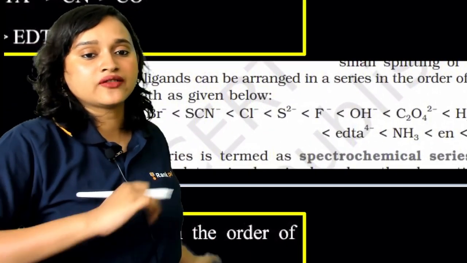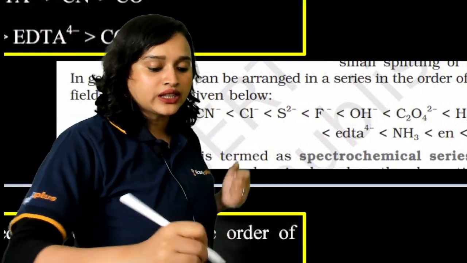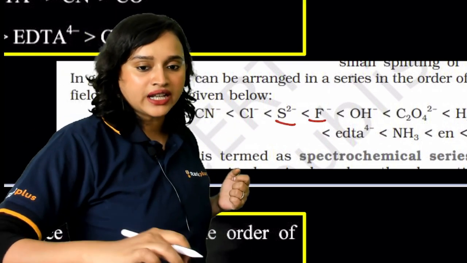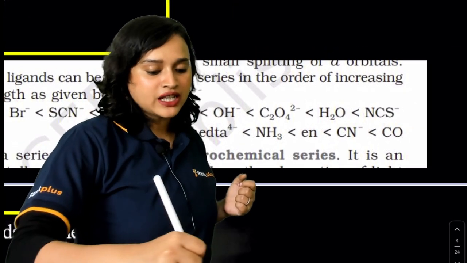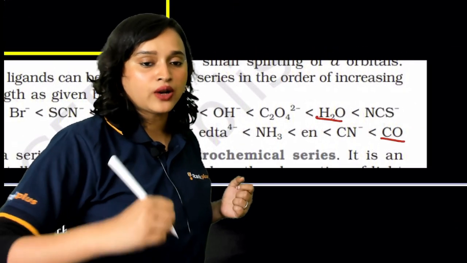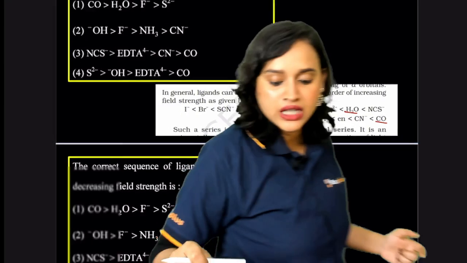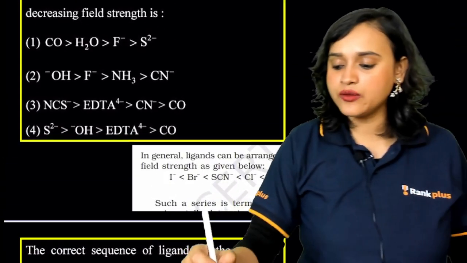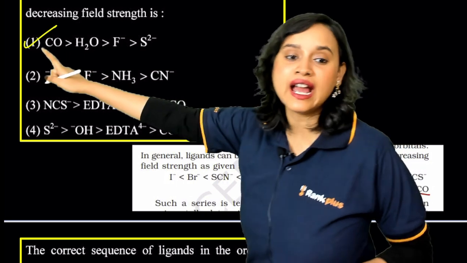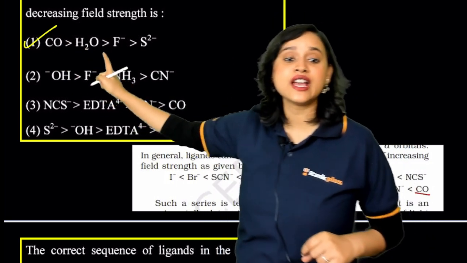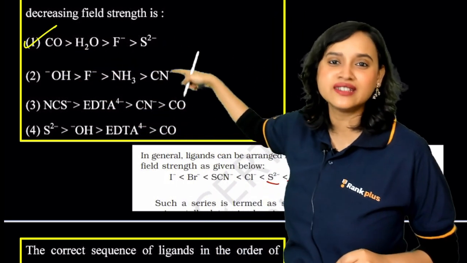Now take a look at it. Don't you think you have S2-, you have F-? Yes, you do. Apart from this, you have H2O here and you have carbon monoxide here. So that means option A, with carbon monoxide being the strongest ligand here, that is carbonyl. This is H2O, aqua. This is F- and then S2-.